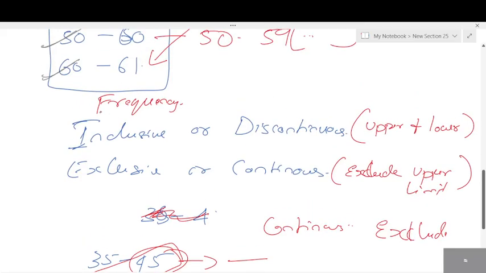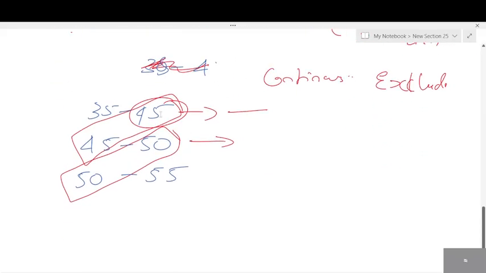So what you do, inclusive, the word starts with I, it's discontinuous. Can you see the first letter I? Yes, remember like this. So exclusive will be continuous. Exclusive will be continuous, inclusive will be discontinuous. Okay, remember it like this. Or if you're thorough with all this concept, you'll easily understand. 35 to 45 is given. It is continuous. If it is continuous, I should exclude the upper limit. If not, 45 will get repeated. 50 will get repeated. 55 will get repeated. That is how you have to understand.